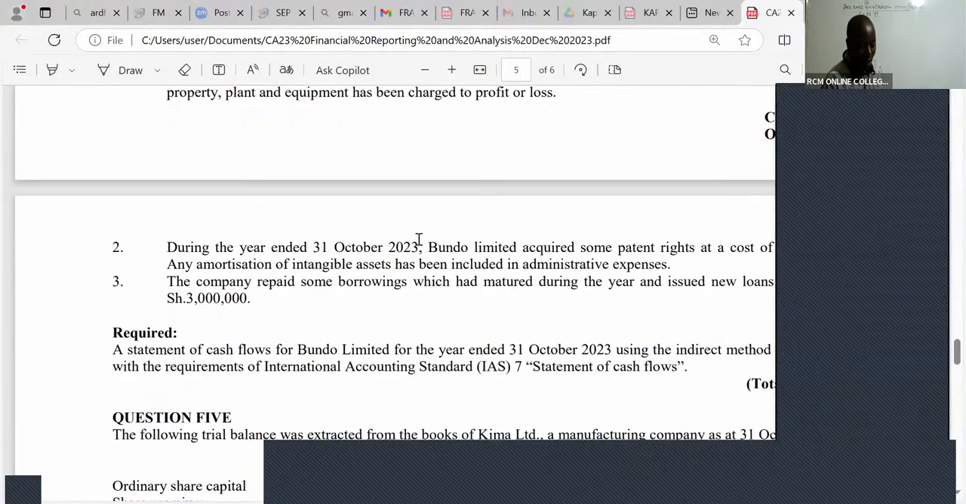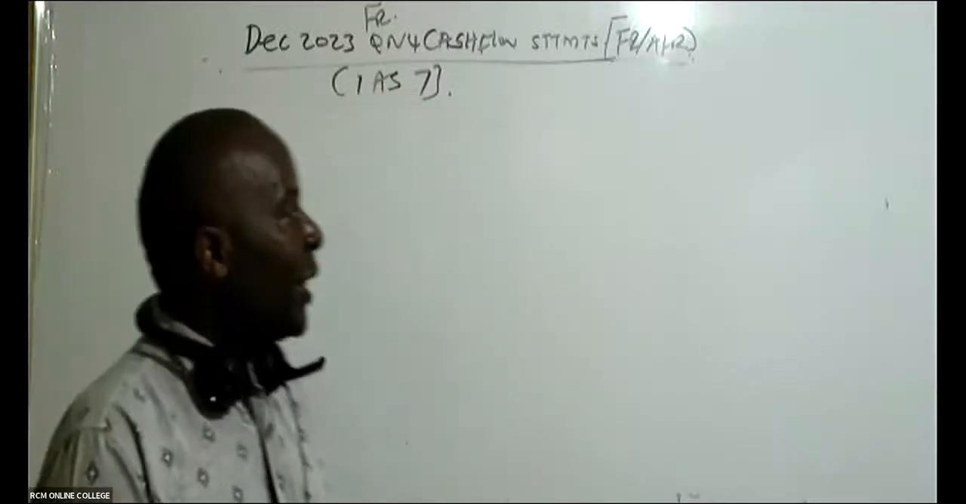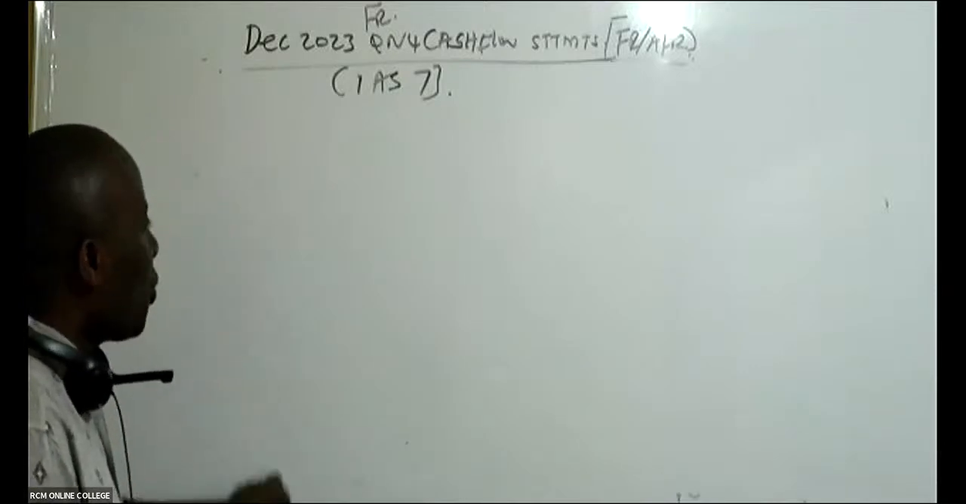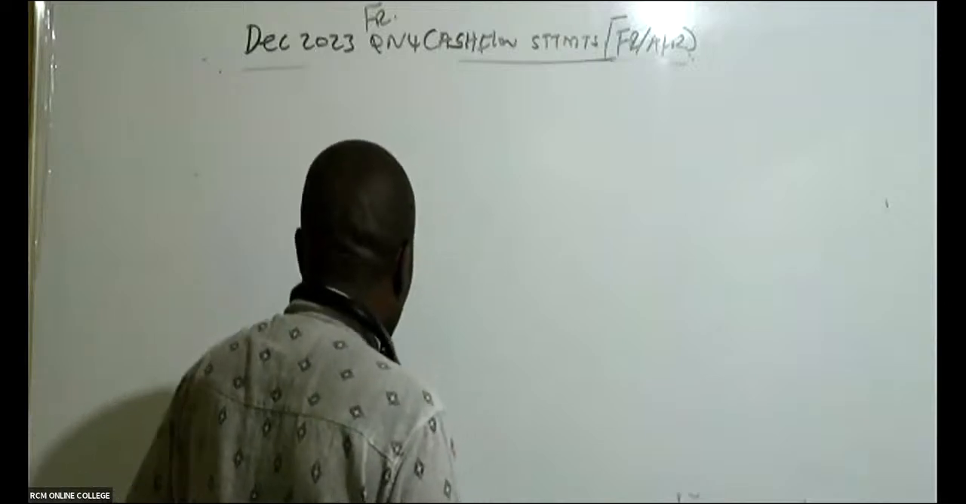This is the question here. I'll always start by reading the requirement. What do they want me to do? They want me to give them a statement of cash flows for Bundo Limited for the year ended 31st October 2023, using the indirect method in accordance with International Accounting Standard 7, Statement of Cash Flows. So our cash flow statement will have 3 sections.